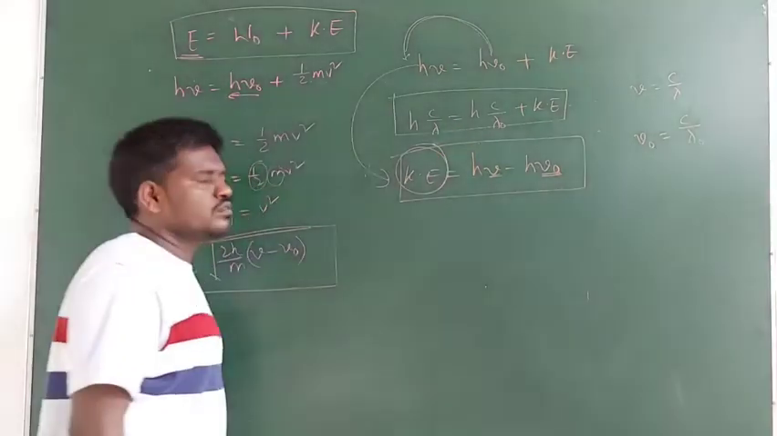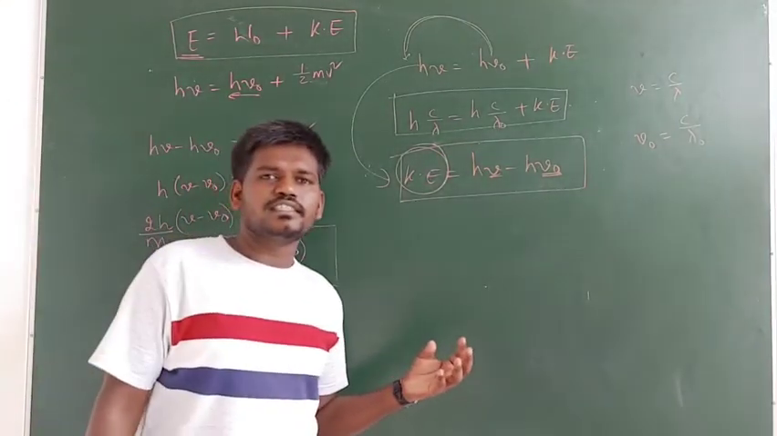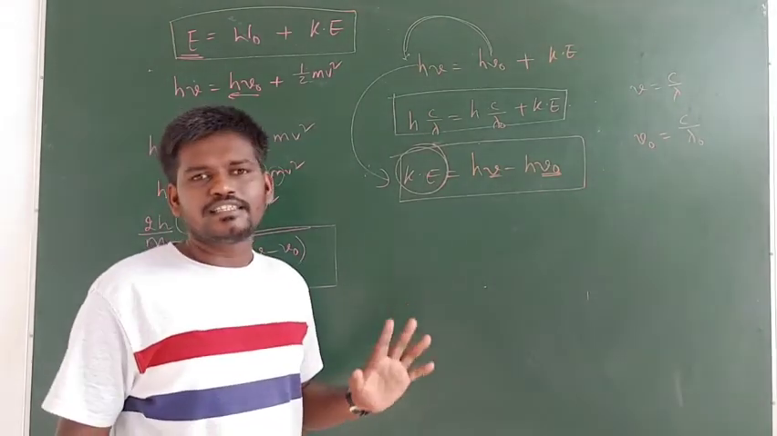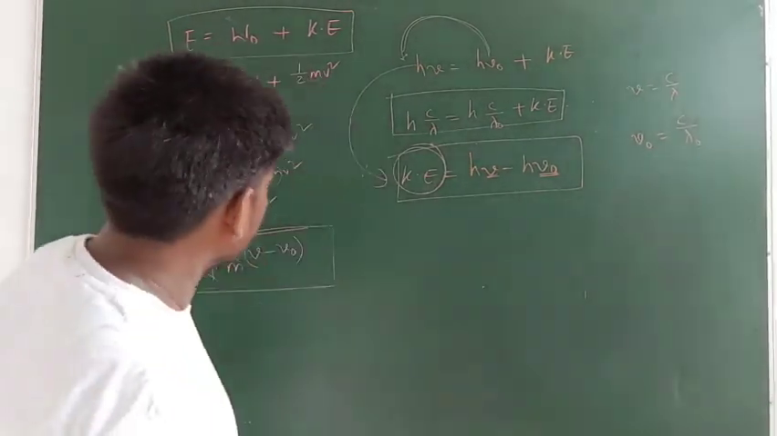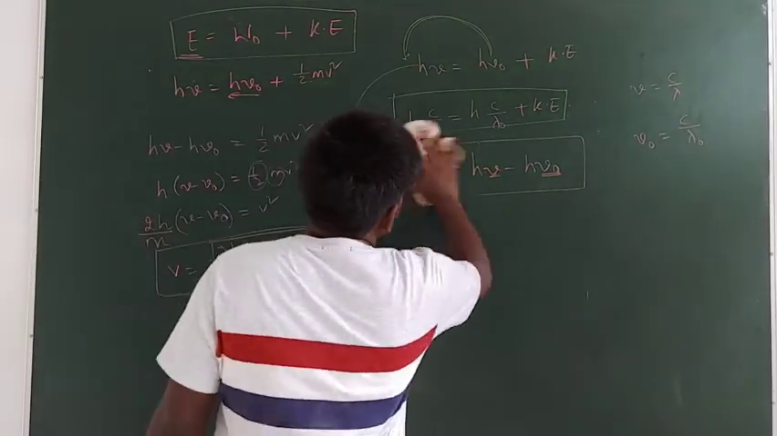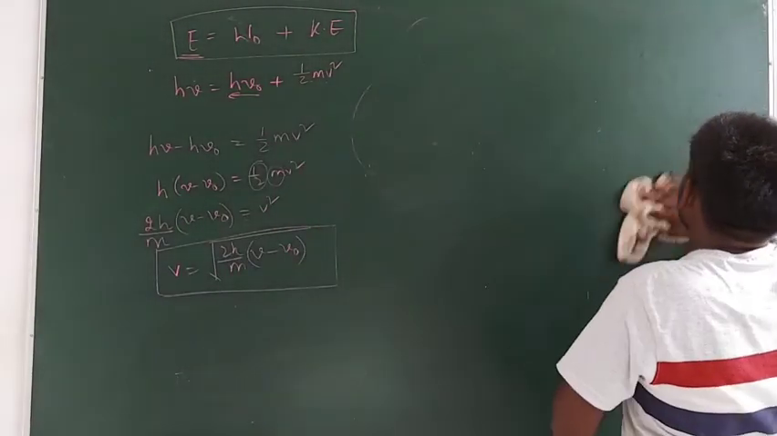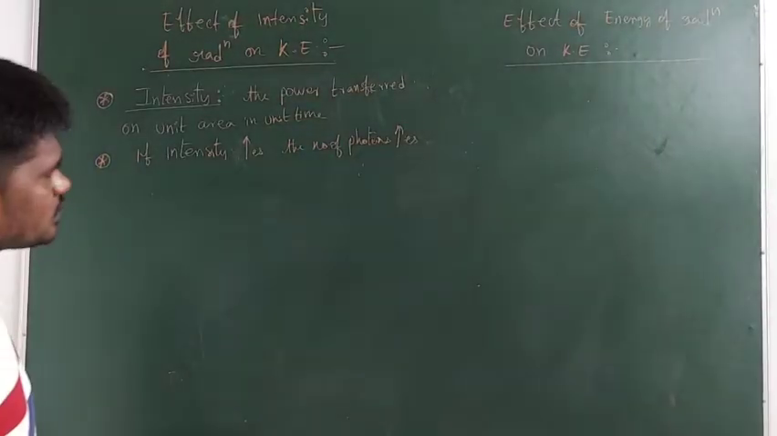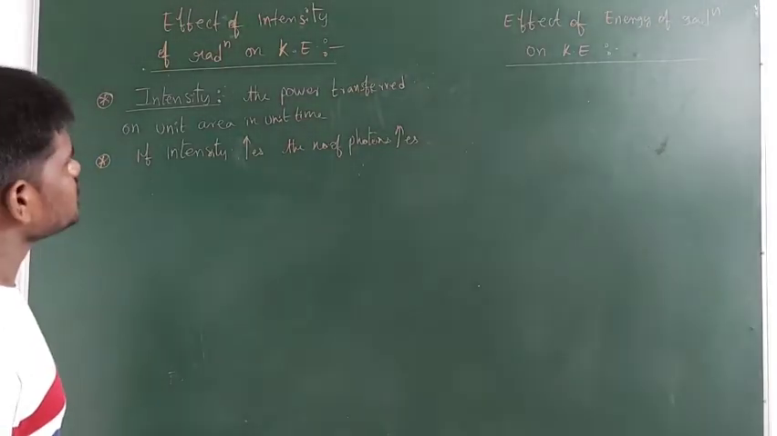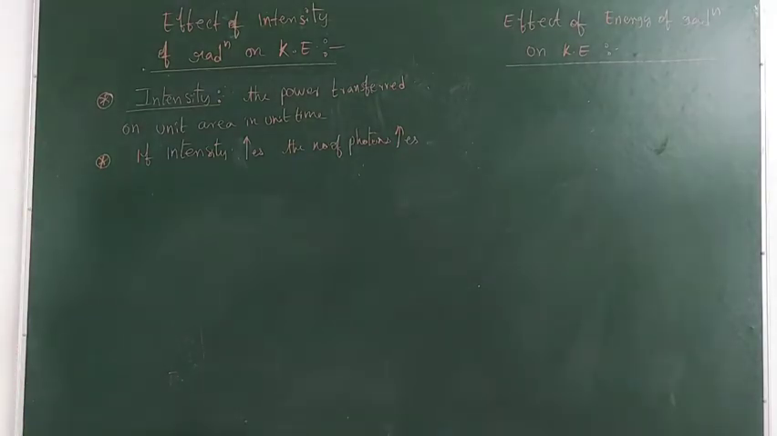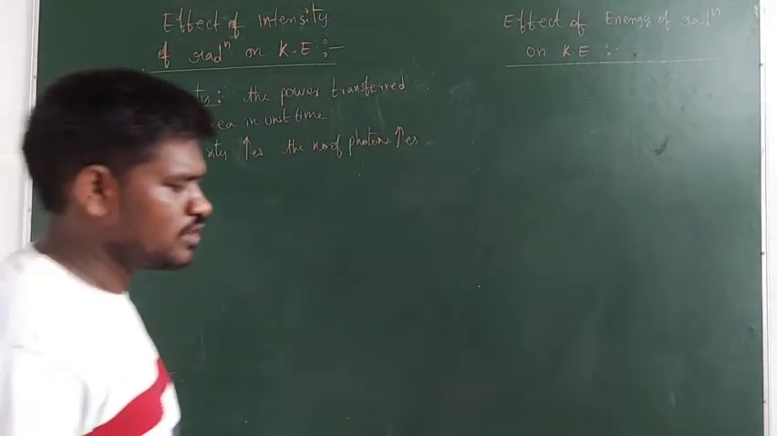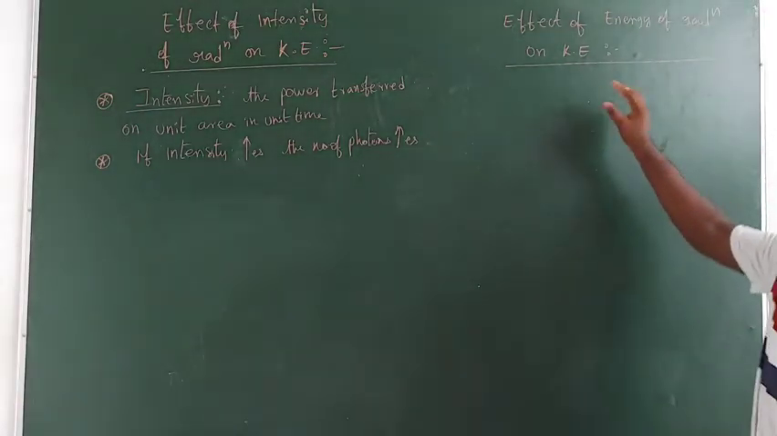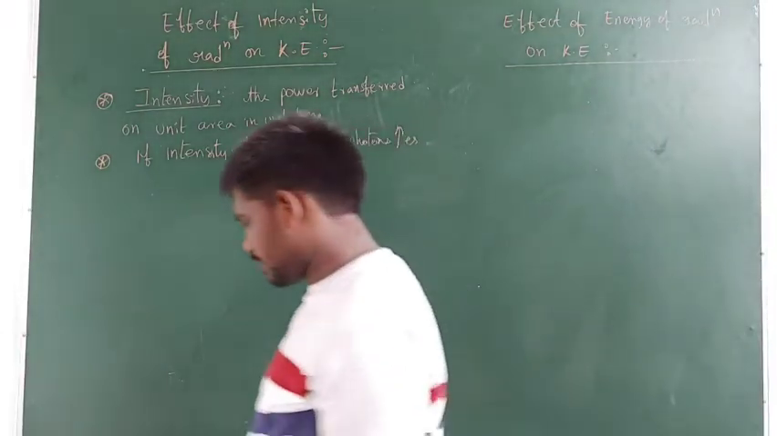The next one, let us consider the change in kinetic energy, by changing the intensity of the radiation and by changing the energy of the radiation. So let us consider two cases. Let us try to understand how the intensity of radiation can affect the kinetic energy of the photoelectron, and how the energy of the radiation can affect it.